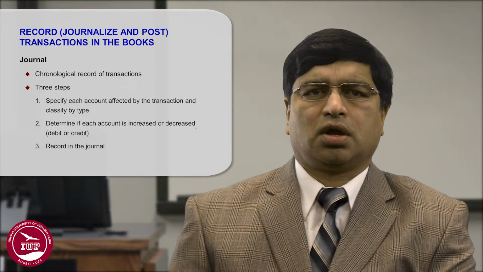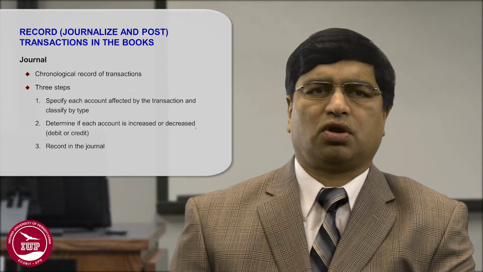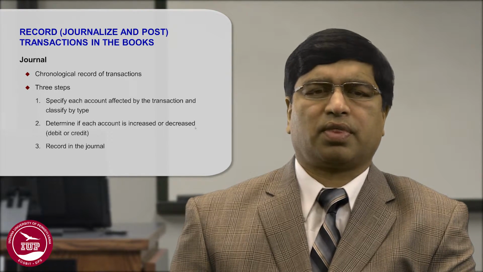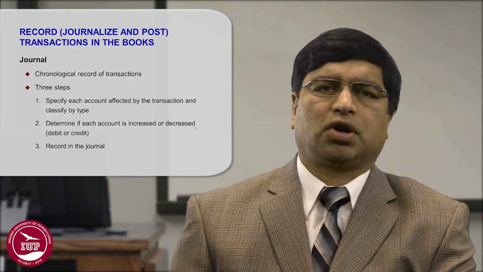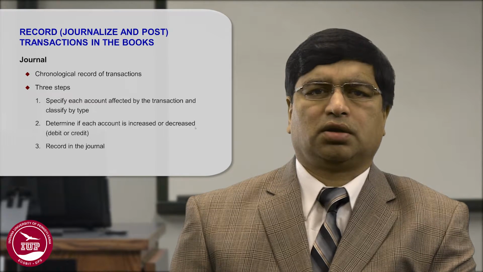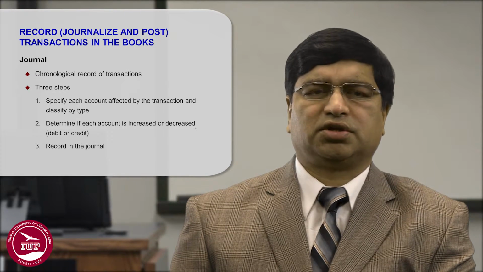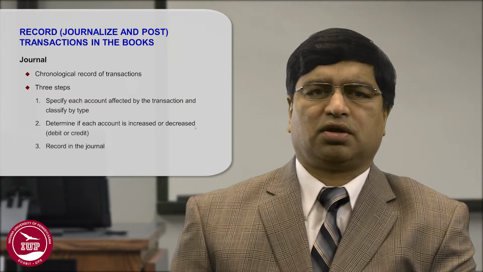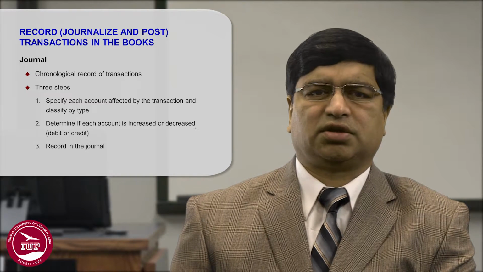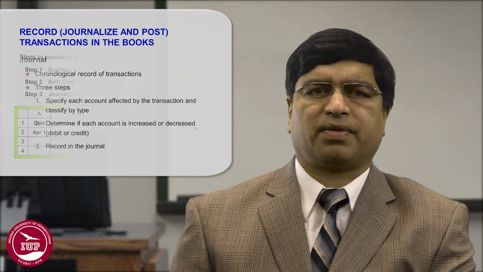Now, the first step to record a transaction is called journalizing the transaction. You record the transactions in chronological order, and first you specify the account that is impacted. You determine which account is impacted and whether it has increased or decreased, and then you record it in the journal entry.